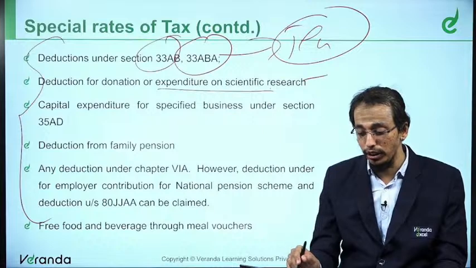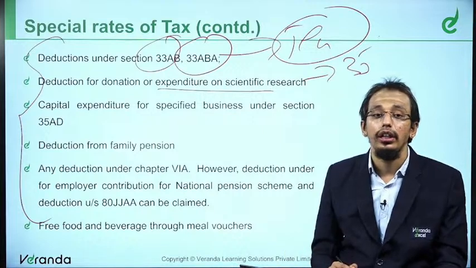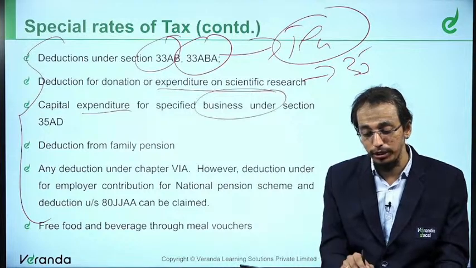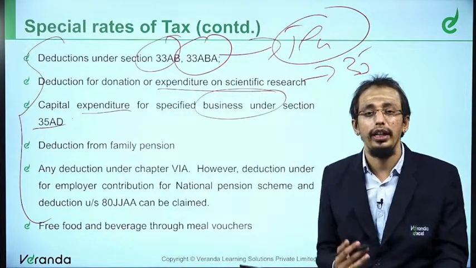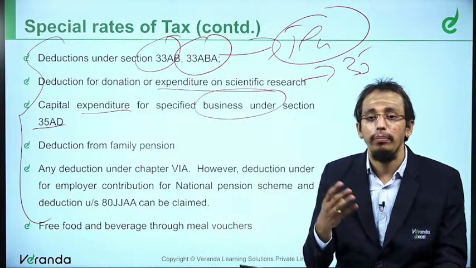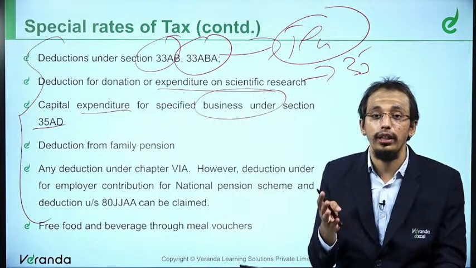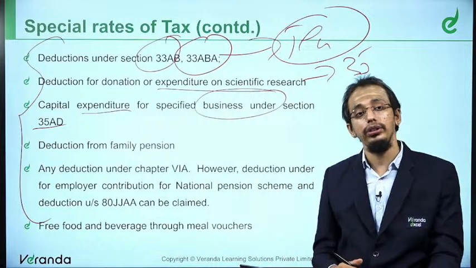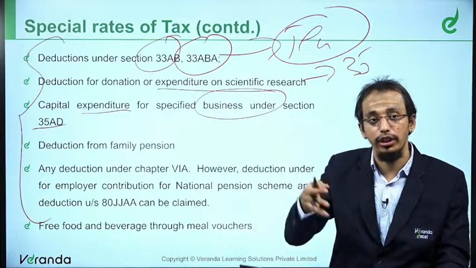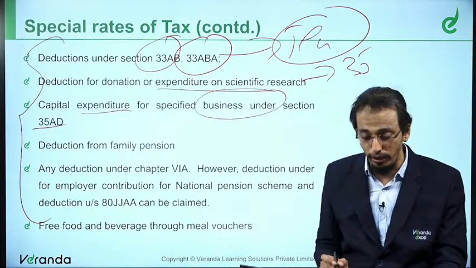Deduction for scientific research under section 35, you cannot claim. Capital expenditure for specified business, 35AD. 35AD gives you like 13-14 businesses, cold storage, warehouse for sugar, warehouse for agricultural products, fertilizers, like this. The moment you incur any capital expenditure for that business, it is fully allowed as deduction. But 35AD itself is not allowed.